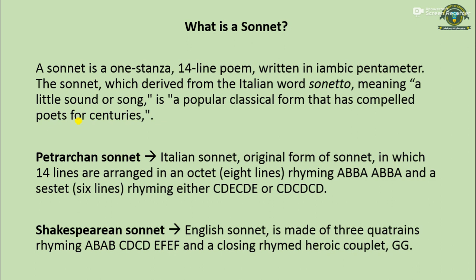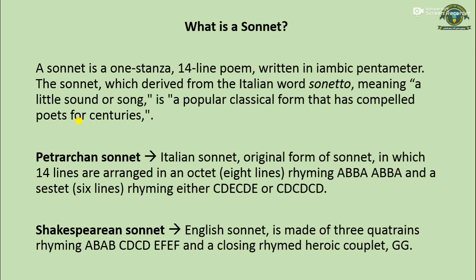So the Petrarchan sonnet also consists of 14 lines that are arranged in two sections. One is the octet, the set of 8 lines, and the second one is the sestet, the set of 6 lines. Both have different rhyming schemes.